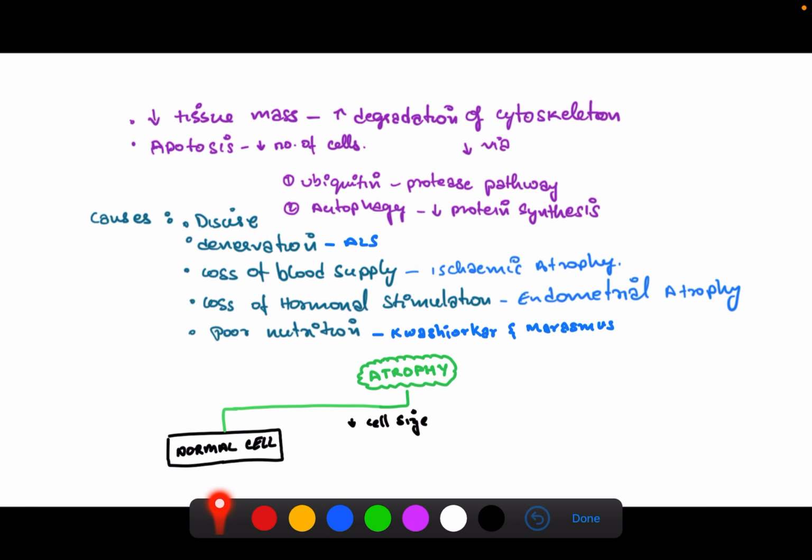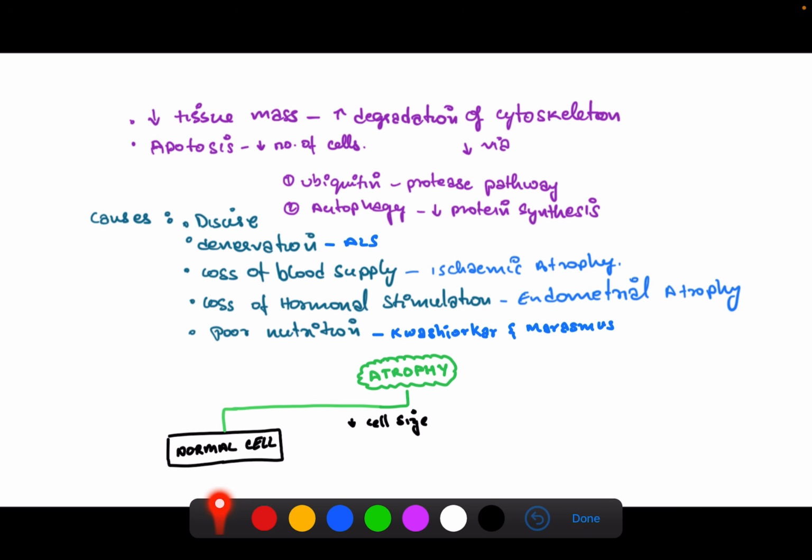Next one is atrophy. This is a decrease in the tissue mass due to increased degradation of the cytoskeleton via ubiquitin protease pathway and autophagy, where both of them lead to decreased protein synthesis, or decrease in the number of cells via apoptosis.